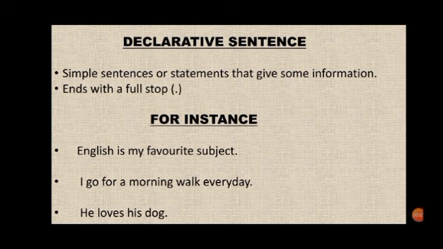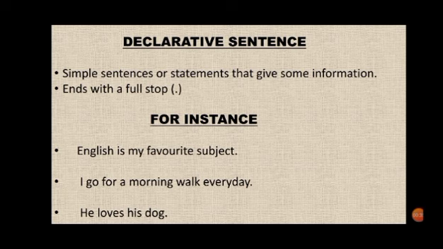First one is declarative sentence. Declarative sentences are simple sentences or statements that give some information. Declarative sentences end with a full stop. For example, English is my favorite subject. I go for a morning walk every day.